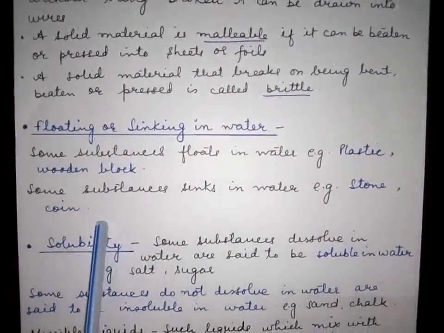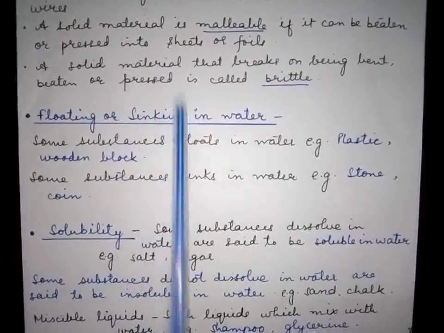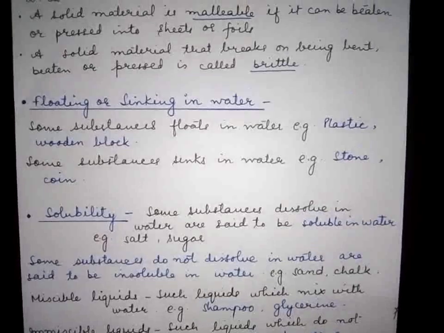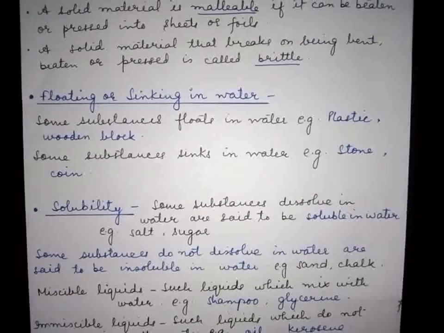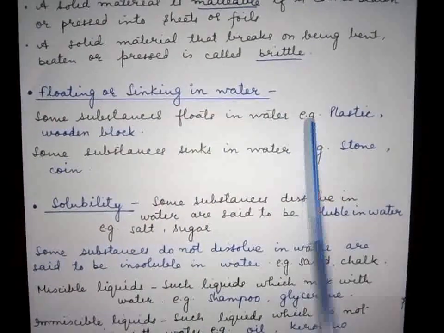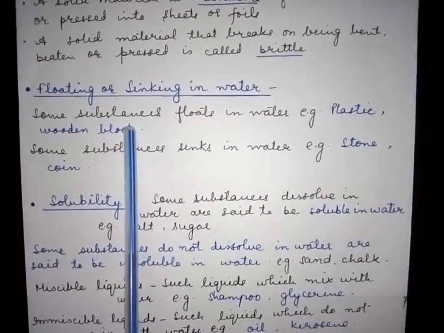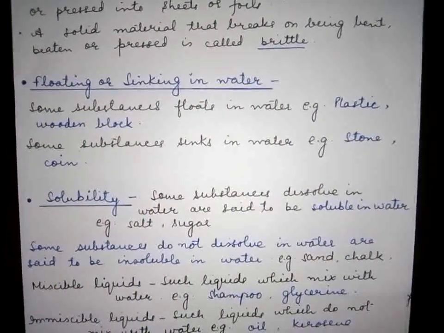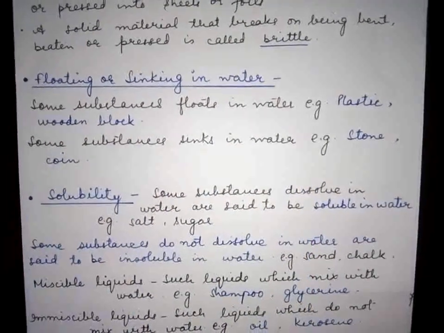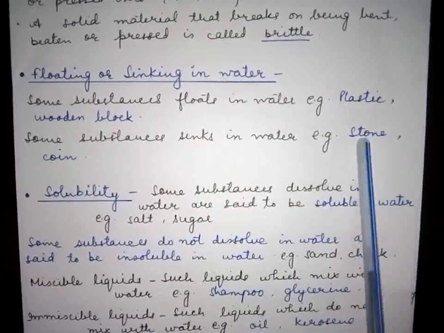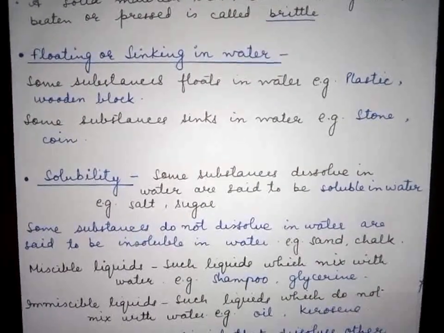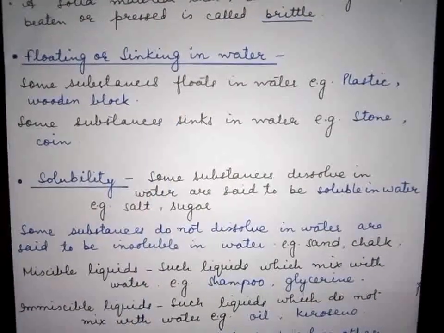Now another way is floating or sinking in water. As you know, some substances float in water, some sink in water. So on this basis also we can classify them. Some substances float in water, for example plastic and a wooden block. These things float in water. But there are some substances which sink in water. For example, heavy things will definitely sink, like a stone or a coin. So on this basis also we can classify.